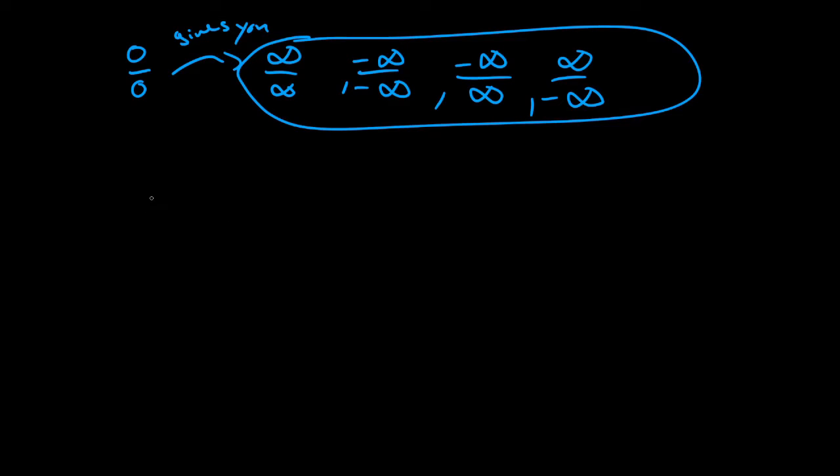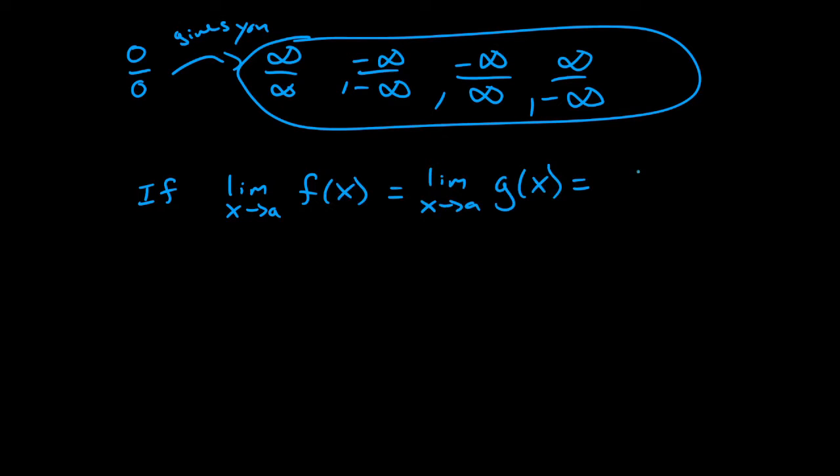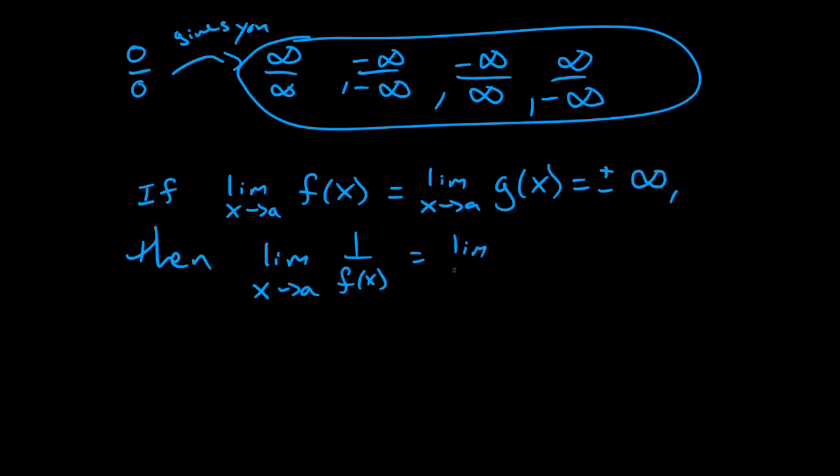The basic way to think about it is that if the limit as x goes to a of f of x is the same as the limit as x goes to a of g of x, and both of those guys are, say, plus or minus infinity, then the limit as x goes to a of 1 over f of x is the same as the limit as x goes to a of 1 over g of x, and both of those guys are 0.